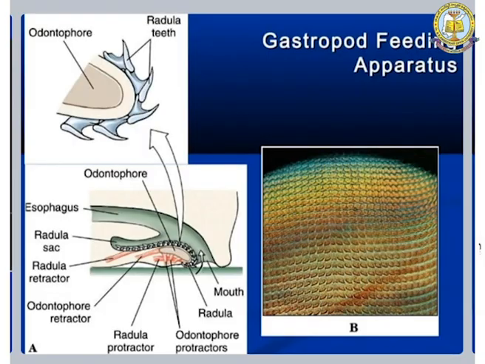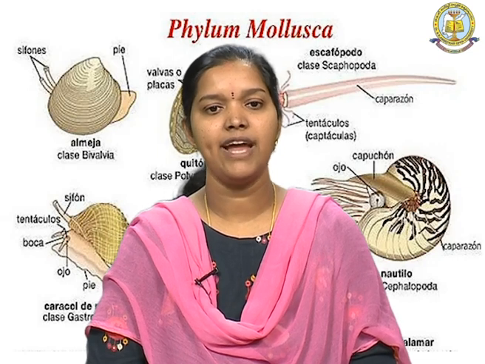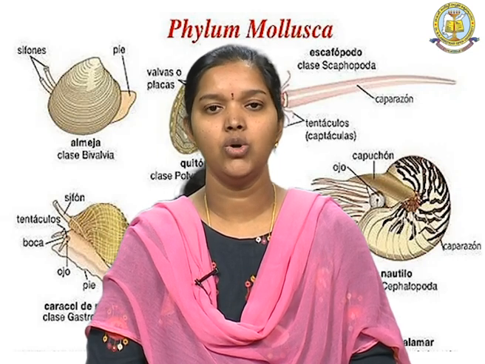These are the feeding apparatus present in the gastropod: mouth, radula and radula protractor, radula sac, radula retractor and esophagus. This is the major feeding apparatus present in gastropod organisms, and radula teeth are also present.